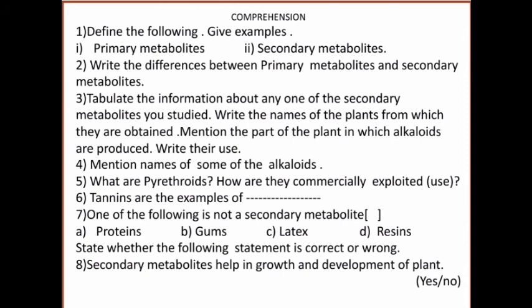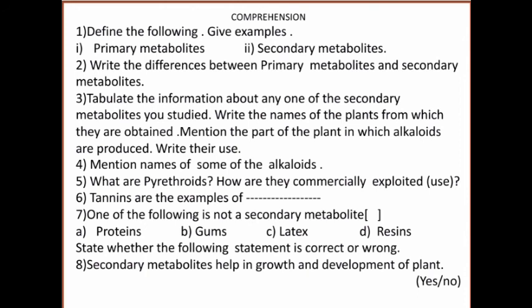Based on the entire session in this video, some questions are given here. First question: define the following and give examples: primary metabolites and secondary metabolites. You can go through the video and answer yourself. Second, write the differences between primary metabolites and secondary metabolites.